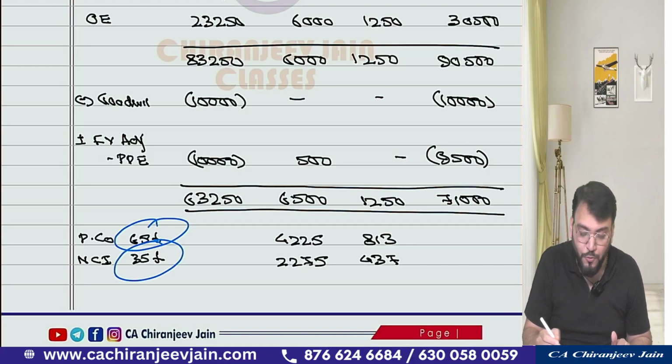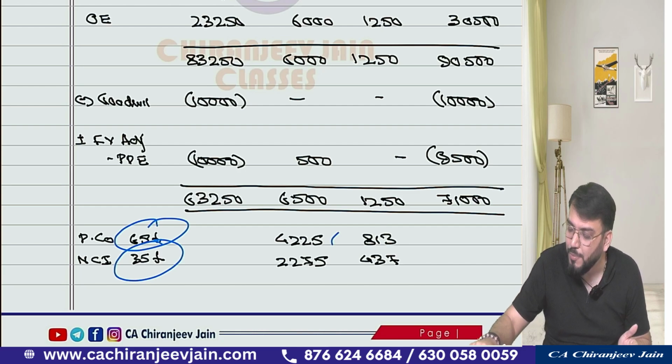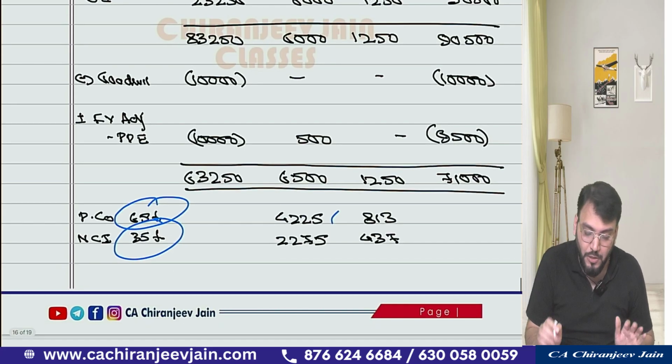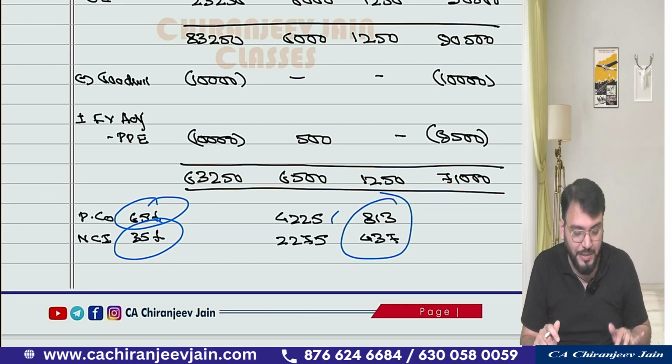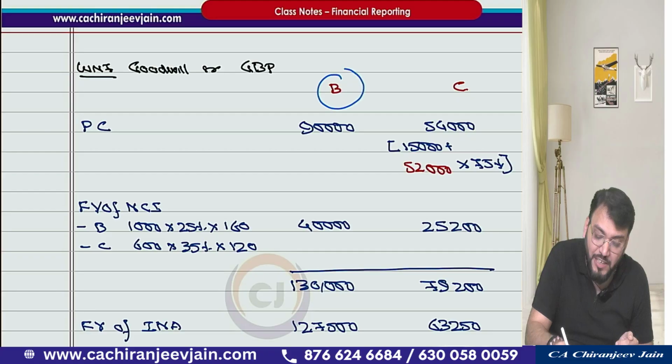How much is it coming? 4,225. So that has been done. You can calculate it. Got this point? Yes, sir. Correct. Here also I have done rounding off. Okay, sir. Yes, sir. Now we'll come to the calculation of goodwill or gain on bargain purchase. So Bajaj and Charan.